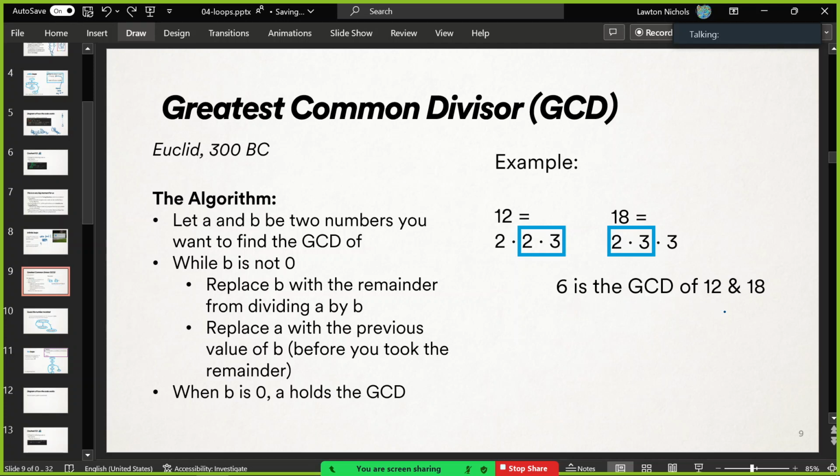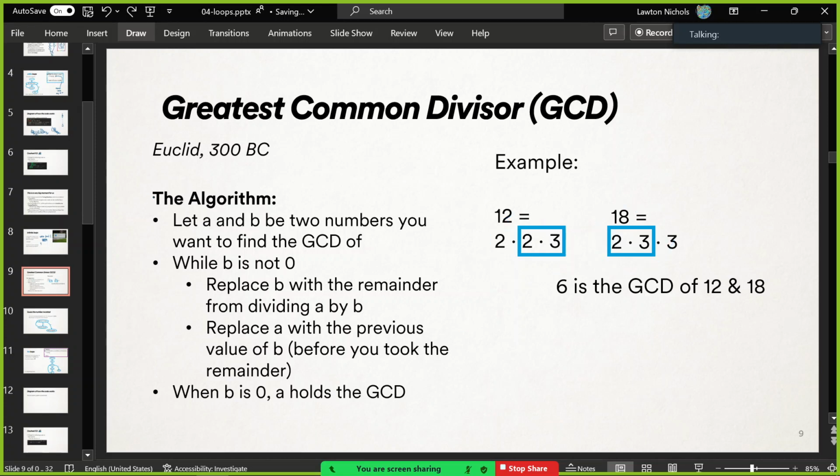It's useful when you're doing some fancy calculations, potentially cryptography programs. They're using greatest common divisor all the time. So 6 is the greatest common divisor of 12 and 18, and there's an algorithm that's very efficient that can find that out without having to compute prime factorization.